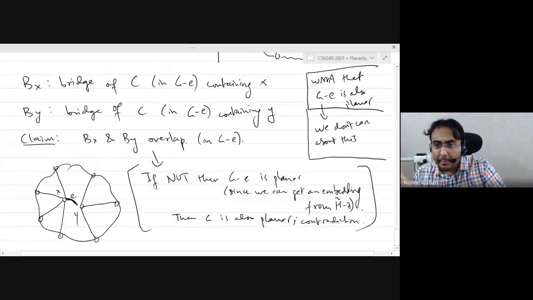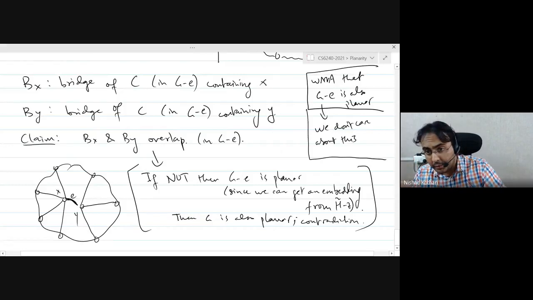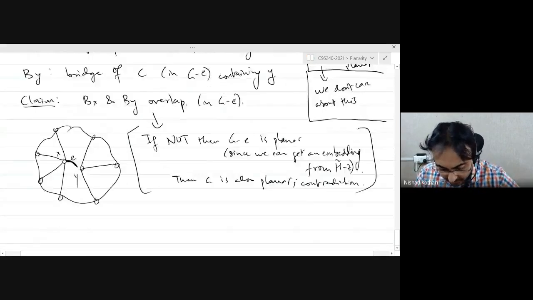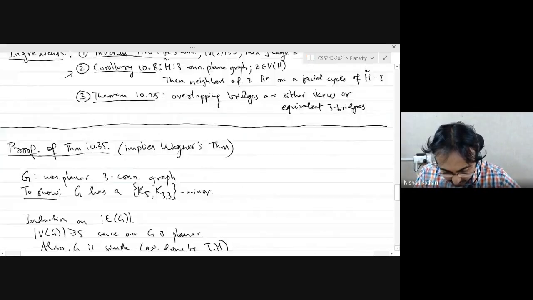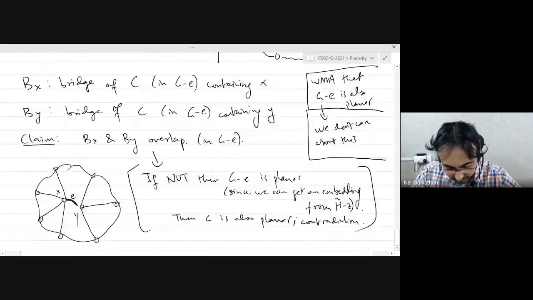So since they overlap, now we apply the other result we know. Whenever two bridges overlap, either they are skew, or they are equivalent three bridges. So what was that theorem number? Let's just make sure, 10.25.